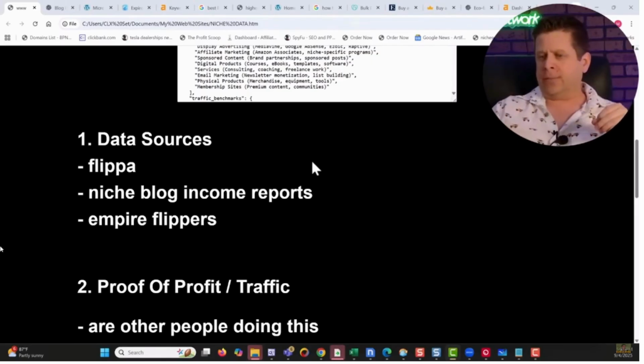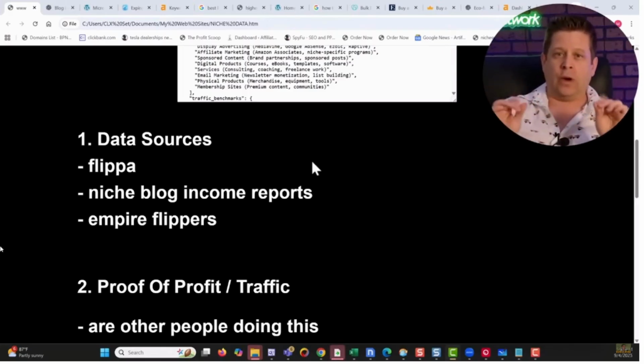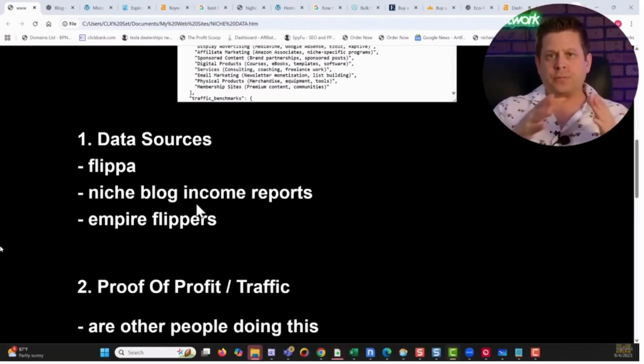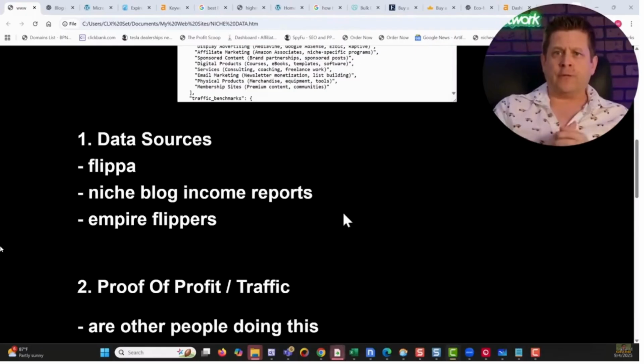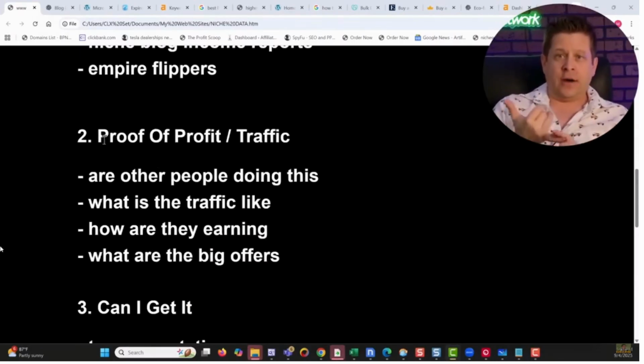Now, while it's not a brick and mortar business, we are seeing, okay, they are out there and they are actually selling these sites and stuff like that, and you can see what's working and why. Super, super important. All of the data is out there, which is really cool. Next up, what we're going to do is look at proof of profit and traffic. Are other people doing this?